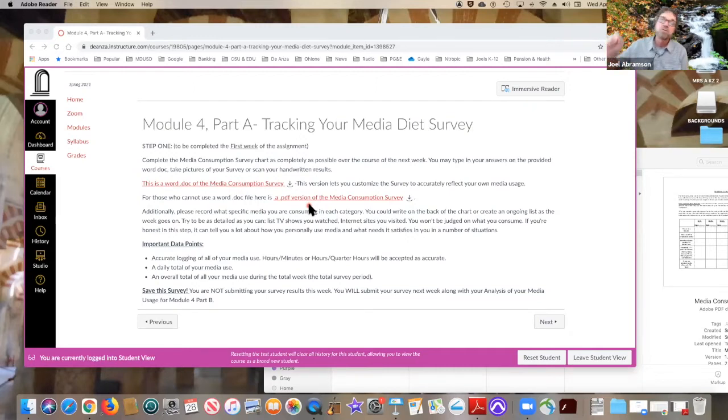But I do encourage you to edit it to your media consumption, because we may not go to a movie theater. You may not feel comfortable doing that yet, so you don't need that one, and you may not be watching actual television. And there may be things that aren't on there that you definitely do all the time, and you can break it out as much as you want.